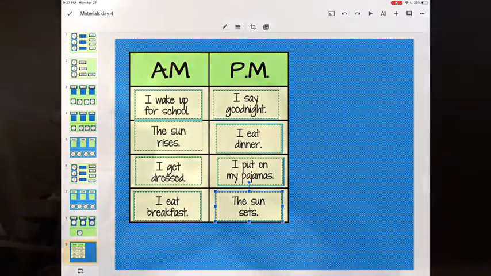Awesome job. You guys did so awesome with the review and matching AM and PM. I'm so proud of you. Now we're going to continue doing more AM and PM matching. So I have pictures that you will need to decide if it's AM or PM.